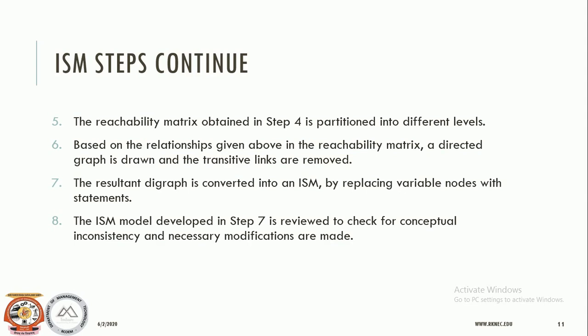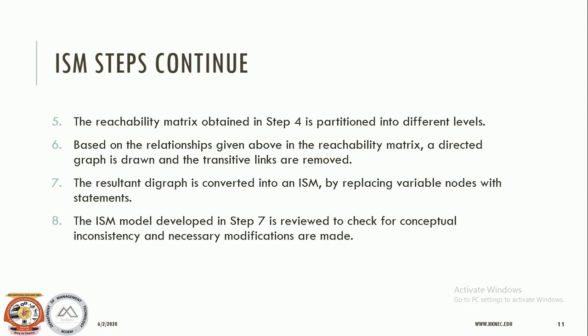Since we want a digraph that must have a root node as well as child nodes, it must have a hierarchy: this is the first level, second level, third level, fourth level, wherein we place the nodes, which gives us a clear idea of which variable is achieved from which variable. So the fifth step deals with partitioning the reachability matrix into different levels.